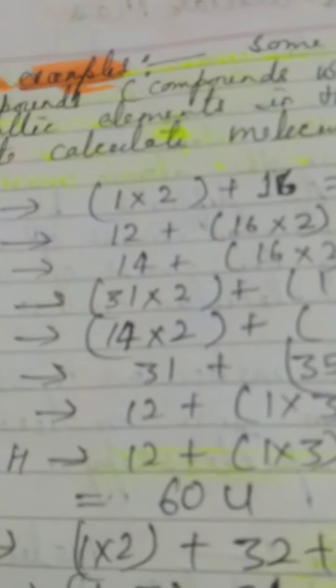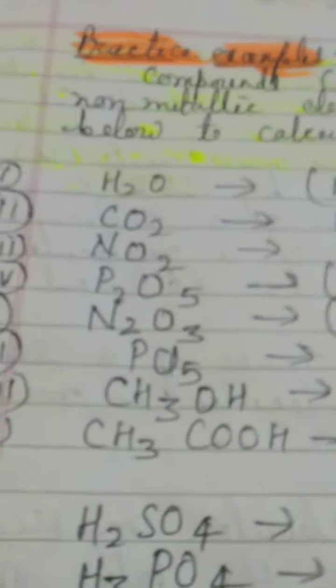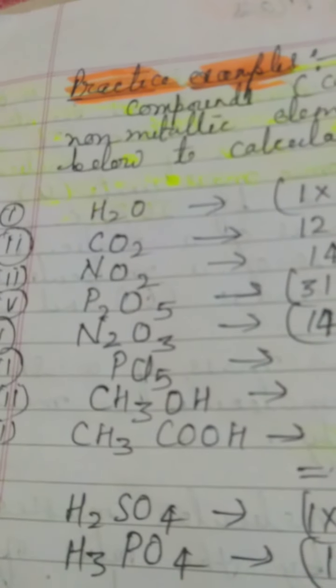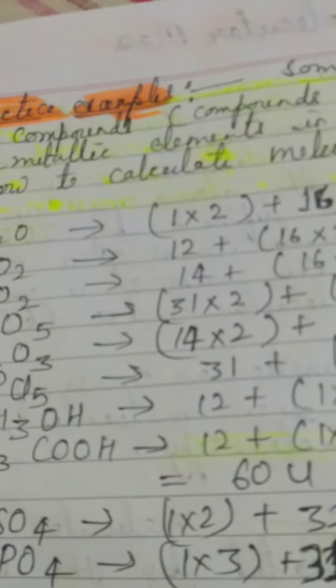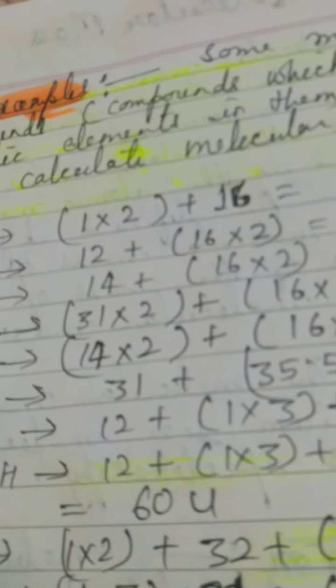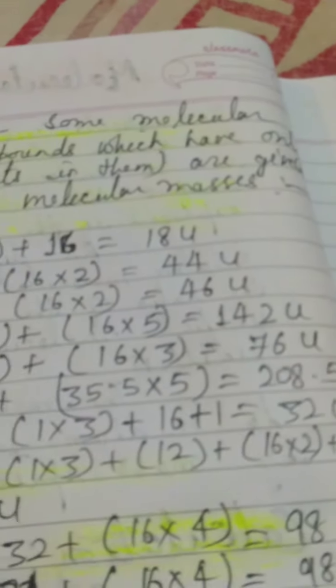Keep it in brackets for simplification, and then add a plus sign. We put the plus sign when we jump from one element to another, like hydrogen and then oxygen. So between hydrogen and oxygen we put a plus sign, and then I kept the value of the atomic mass of oxygen, and that's how we get this 18 unified.